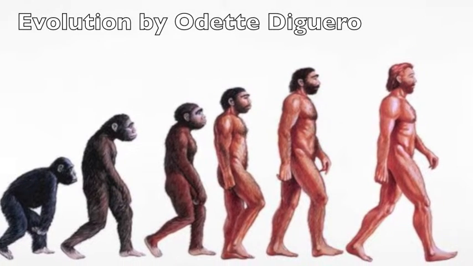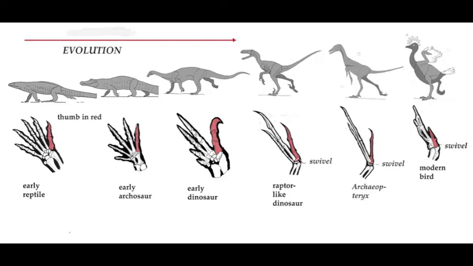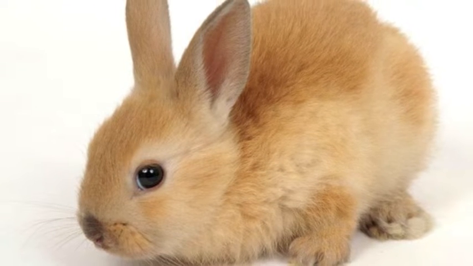Evolution. Evolution is change in the heritable characteristics of biological populations over successive generations. These characteristics are the expressions of genes that are passed on from parent to offspring during reproduction.